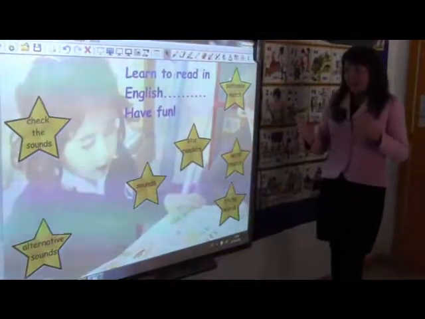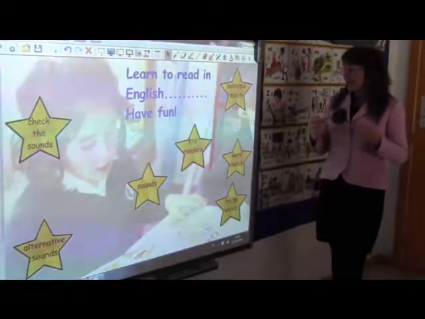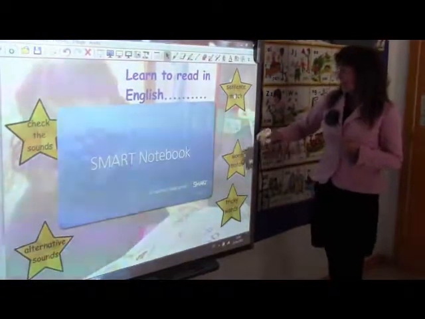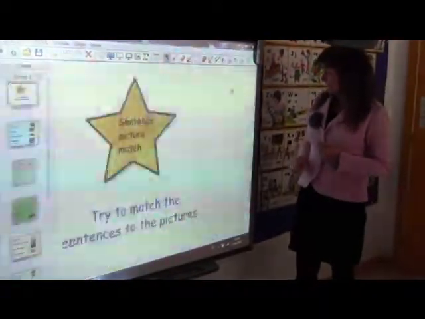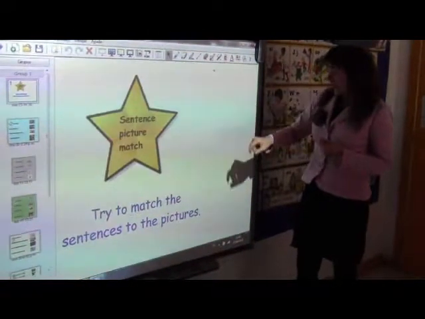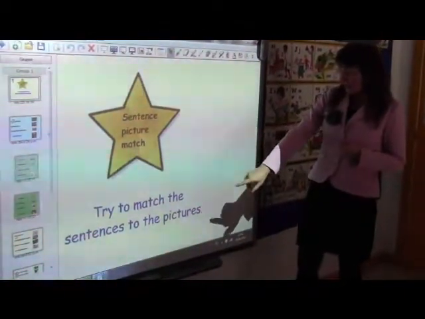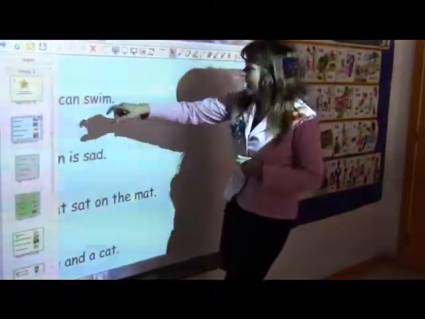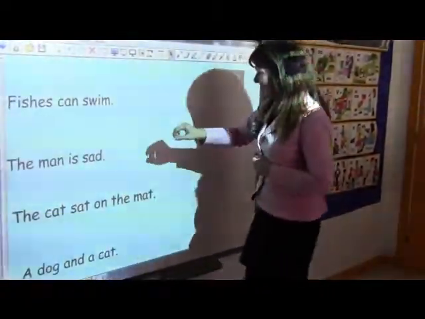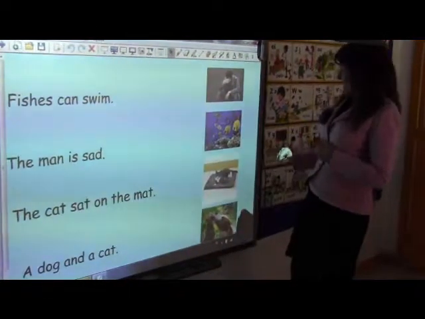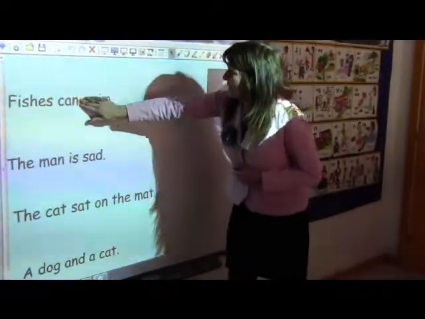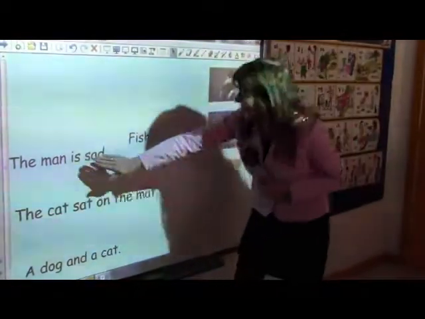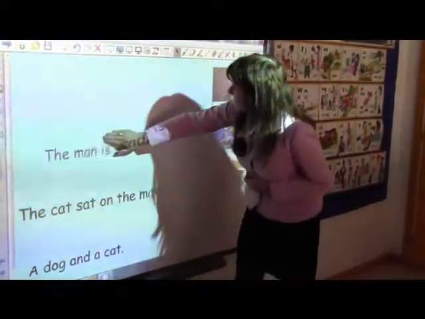Sentence match. Again, because it's not their native language, they have to learn comprehension. So we have a sentence match page. And here they have to try to match the sentences to the pictures. Very simple. For example, we open a page and we have fishes can swim. Find me, fishes can swim. The children take the sentence and put it to the picture. The man is sad. We'll take the sentence and put it